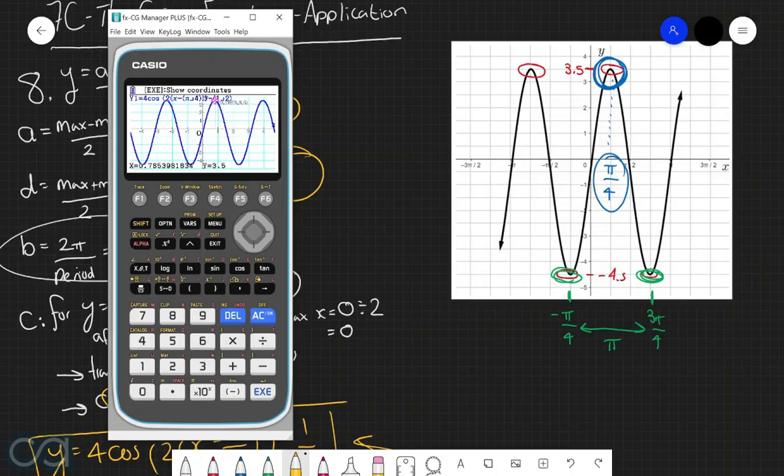So if we consider the graph when x is equal to negative pi over 4, we can see that we've got this minimum point here at y equals negative 4.5, which is great. And then if we consider when x is equal to positive 3 pi over 4, then we have another minimum point with a y coordinate of negative 4.5, which again is really good because that matches up with our original graph. And overall, this is really good for us since the maximum points and the minimum points of our function match up with those presented on the original graph. So therefore, we can be pretty confident that what we've got is indeed correct.